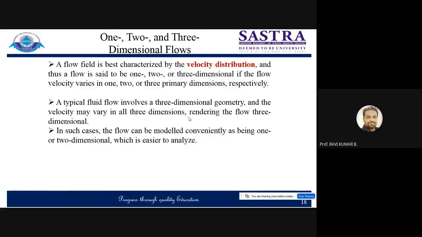So I will be writing here. Let's suppose flow is usually defined by velocity. If I say velocity is a function of only x, one parameter, and time. Time will always be there because whenever you are analyzing any open system, you have to make your system steady. That's why every time you are studying steady cases. If this is the case, it is varying only with respect to x.